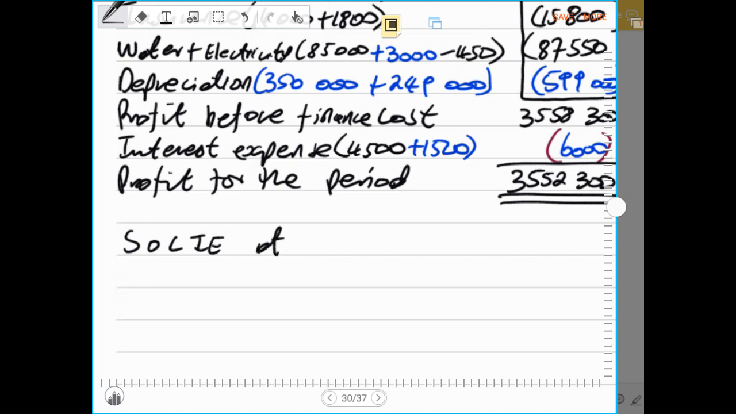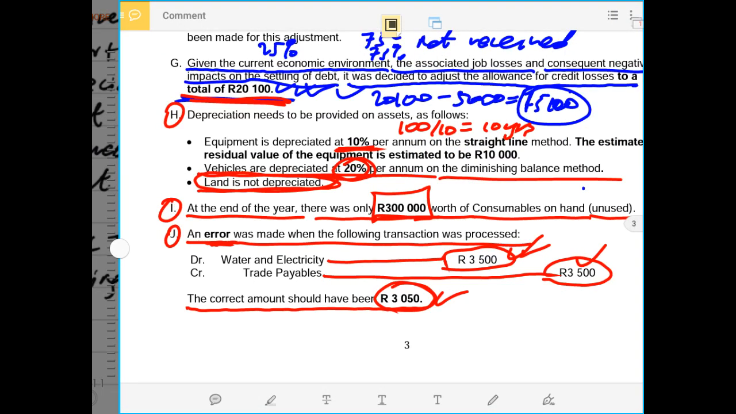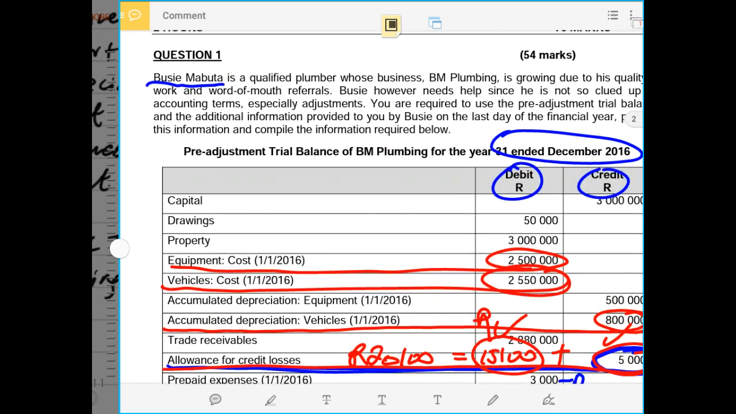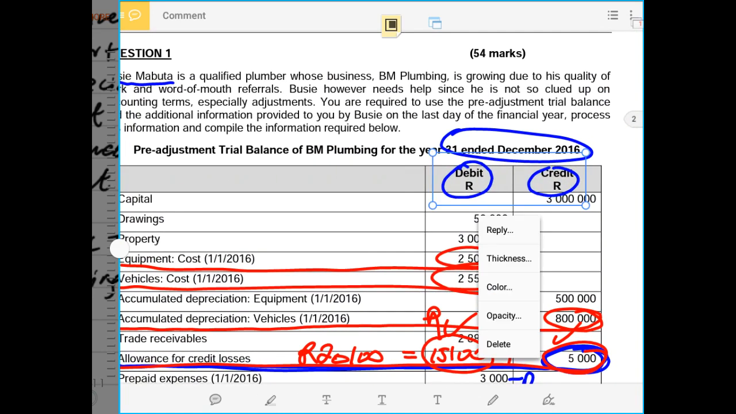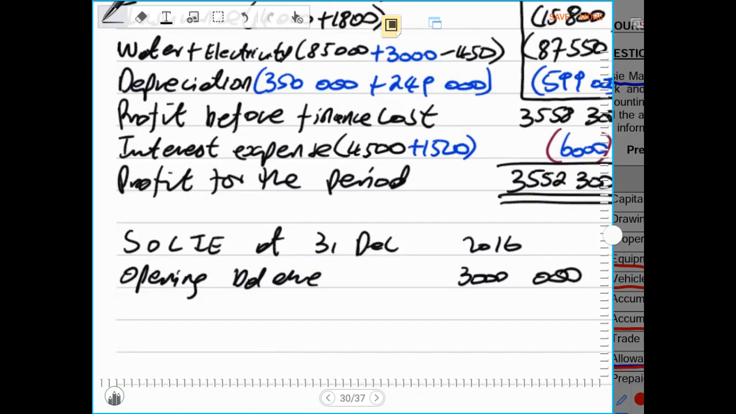Now if we had to do the statement of changes in equity, which was not required at 31st December in the year 2016, there would have to be an opening balance, and our opening balance would have been the capital of 3 million. Remember, we had our capital at the beginning of the trial balance, and that capital amounted to 3 million, which becomes the opening balance and will have to be recorded.